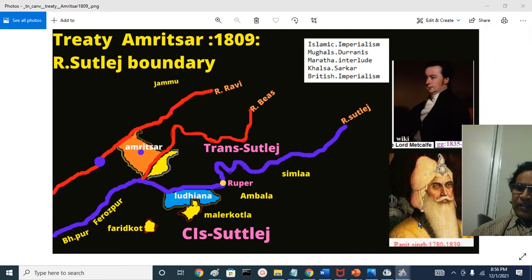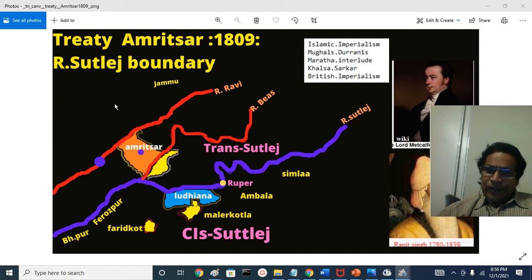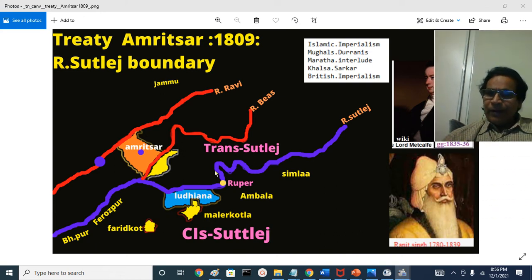Instead of that he negotiated. Ranjit Singh was born in 1780 in Gujranwala in the Rechna Doab, and he passed away in 1839. That means, if we make it 40, he lived almost 60 years, and he passed away at Lahore, a natural death. So at that time he was around 29 or so.